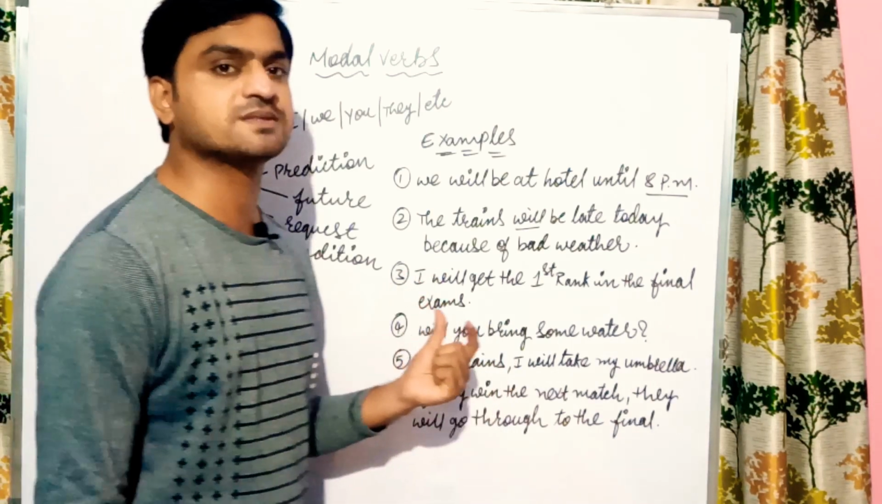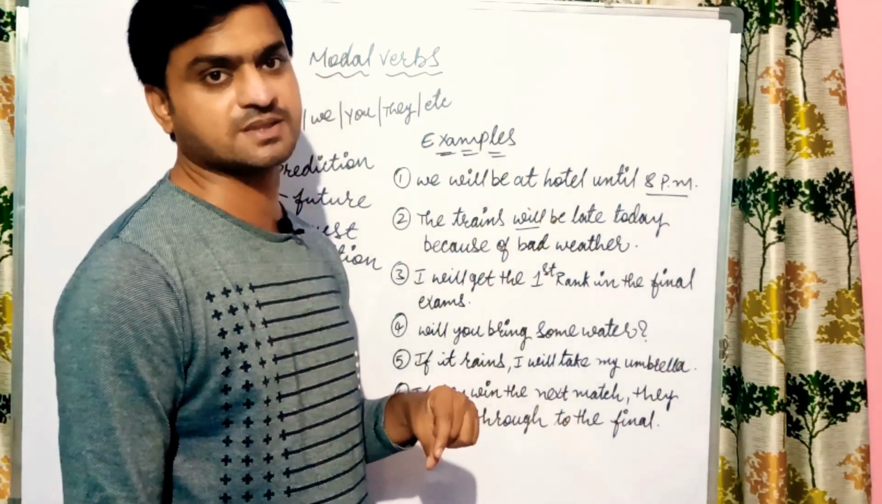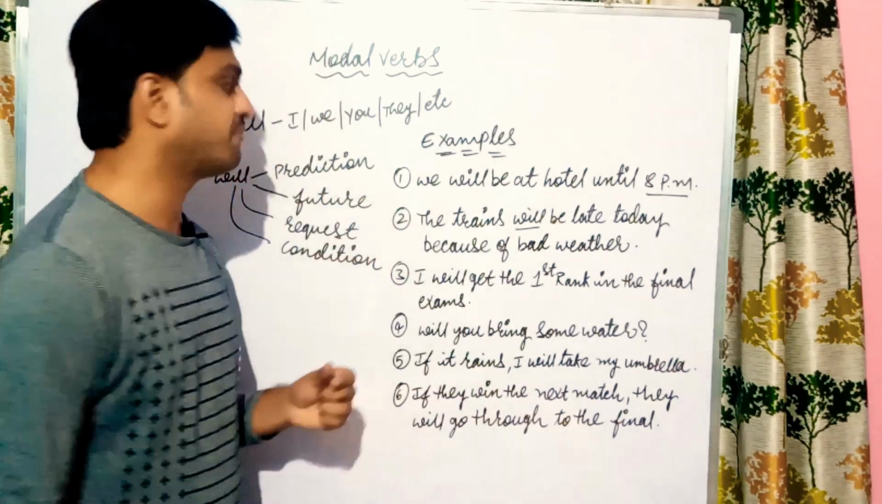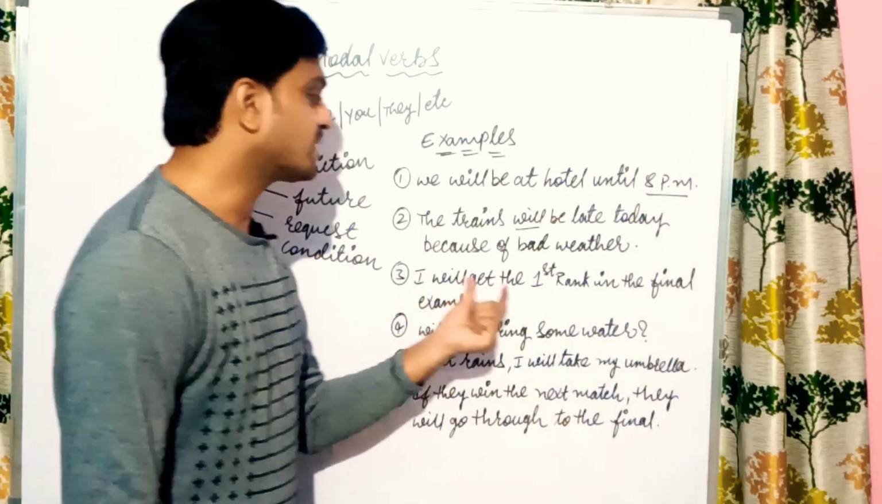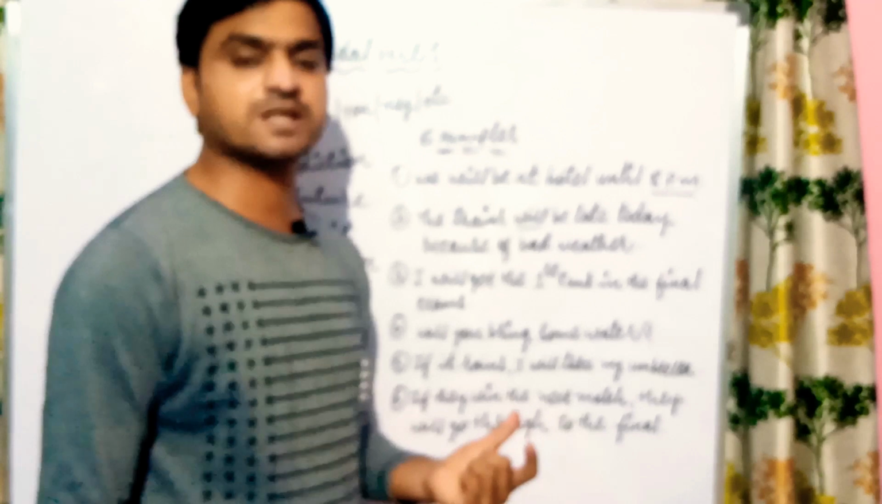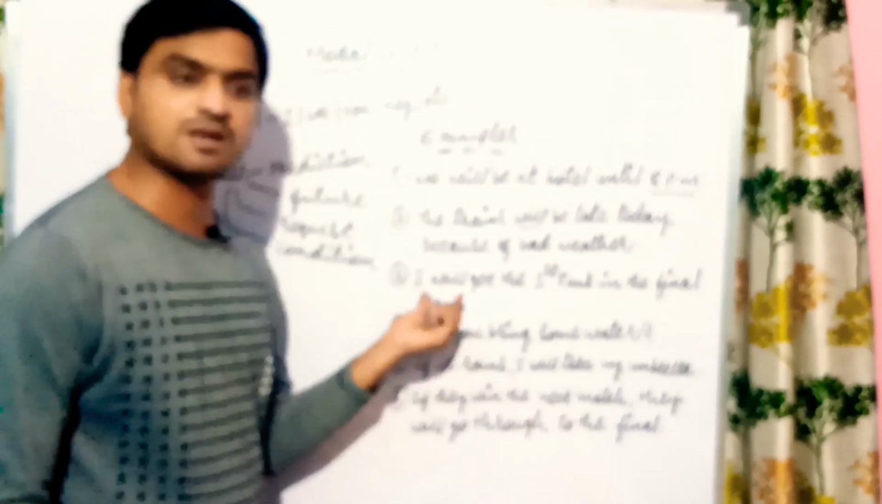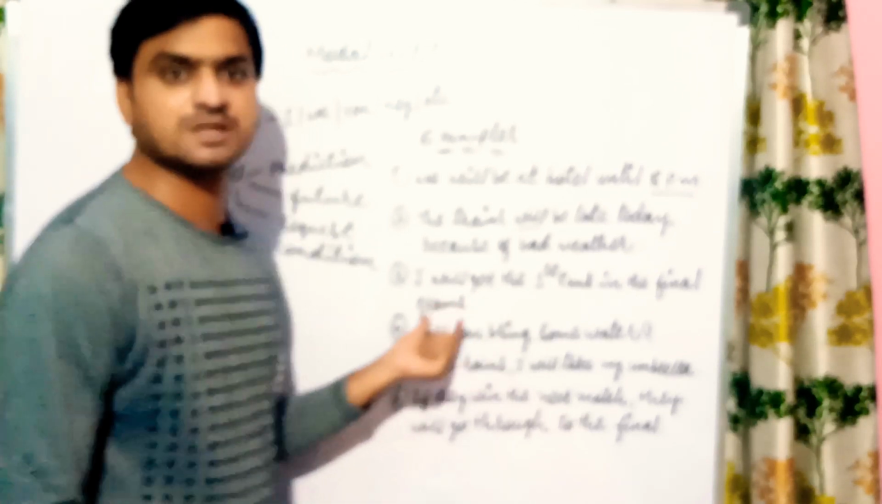One thing clearly I can say, will is always expectations. Whether we will reach or not, that is secondary, but here expectations, if it is there, we will use will. So here I will get the first rank in the final exams means what? That is your expectation. You are expecting. So it is a prediction done by you. I shall, we can't say. Shall means must, but here will means what?